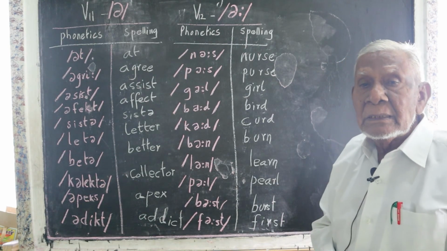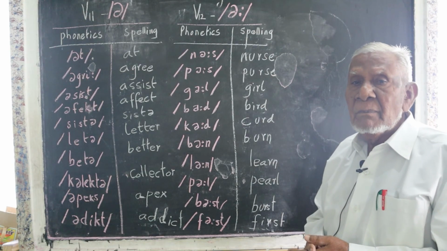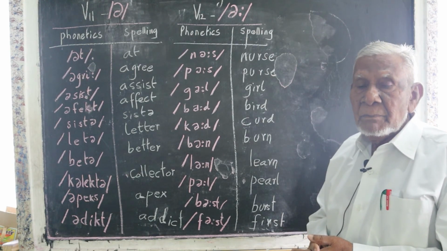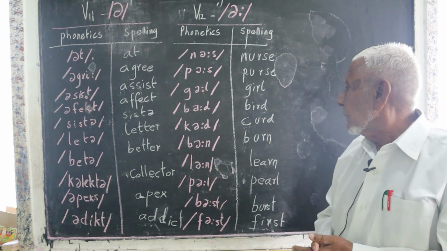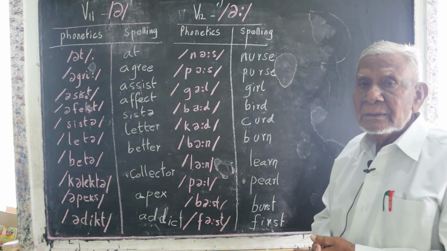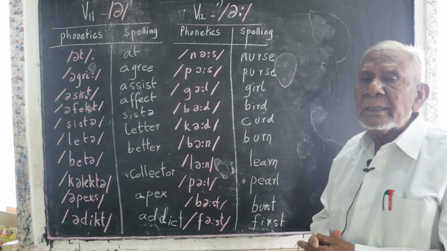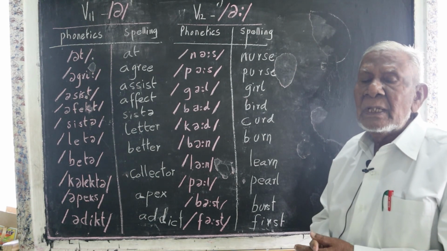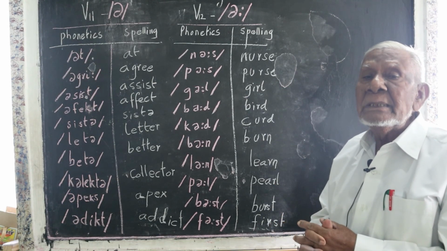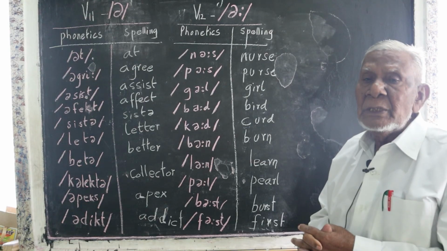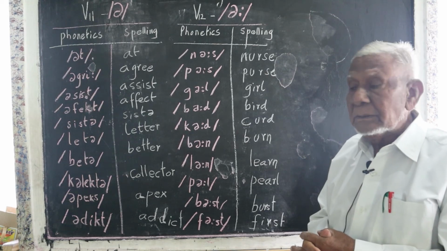Then girl. She is a good girl. Bird. Parrot is a green bird. Then curd. The curd is made of the milk. C-U-R-D. But it is pronounced differently. Then burn. Burn the waste. B-U-R-N. But it is pronounced differently.